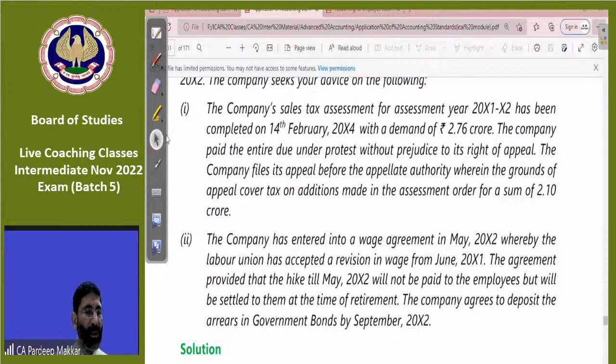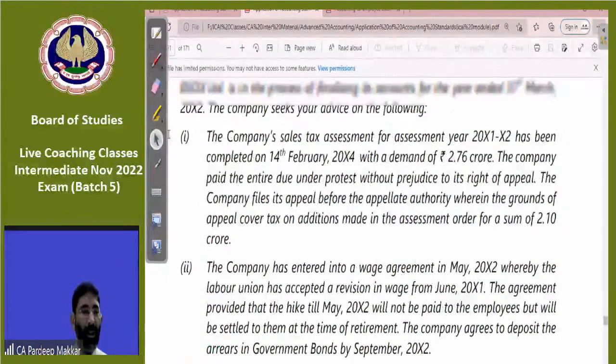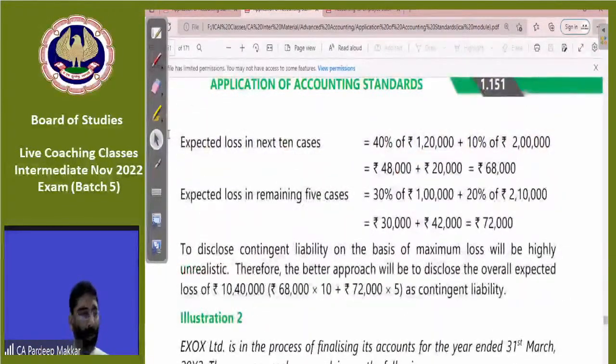Let's take the doubts first over the previous one and then I'll come back here because we must clear each and everything. Here it has been multiplied with 10 and 5. Miss Pooja has asked why they have multiplied with 10 and 5, sir. Okay. Where is it multiplied? Okay, very good.